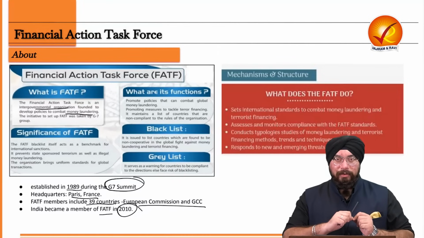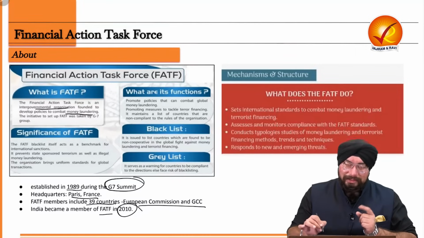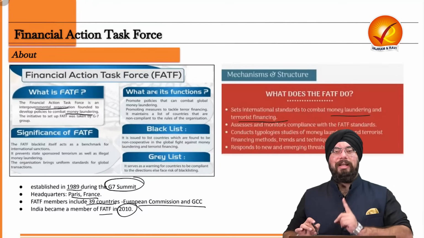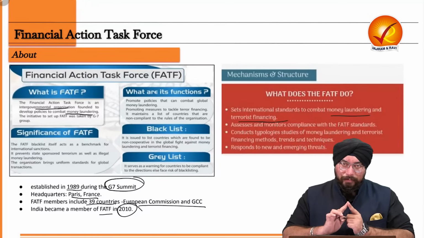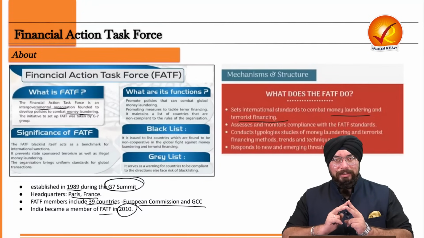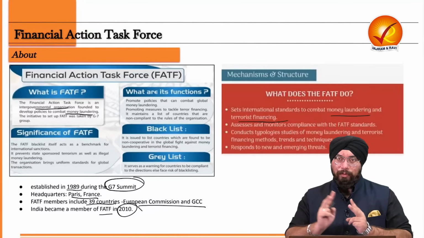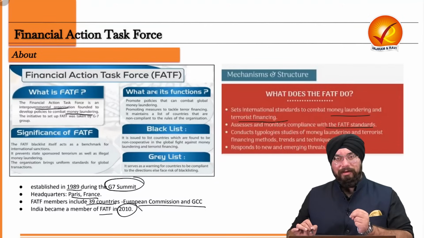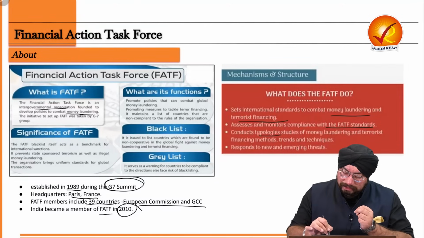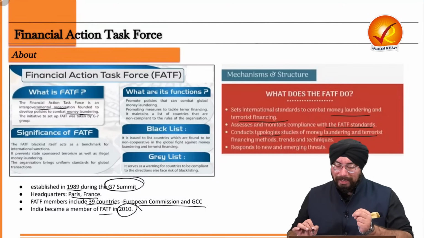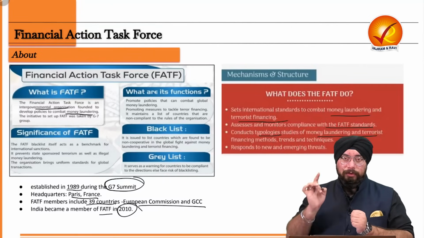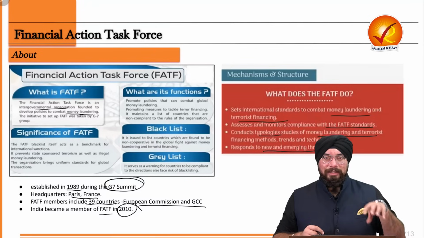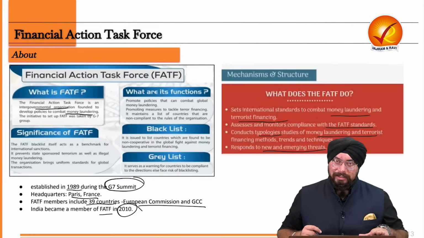Now let's understand about its functions. The first function is that it sets international standards to combat money laundering and terrorist financing. That is very important for us. Money laundering and terrorist financing. These two things are the main focus areas for FATF. Also, it assesses and monitors compliance with the FATF standards. It conducts typologies, studies of money laundering and terrorist financing methods. And it also responds to the various new and emerging threats in this particular domain at the international arena.